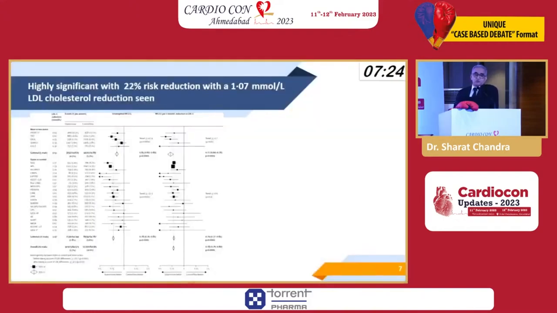Okay, you have very good data also today. If you bring down the LDL by 1.07 millimoles, which is approximately 44 milligrams, there is a whopping 22% risk reduction over the course of time. That has been shown by so many trials, starting from the old trials to the latest trials. So you have drugs, you have evidence. So what is holding us?